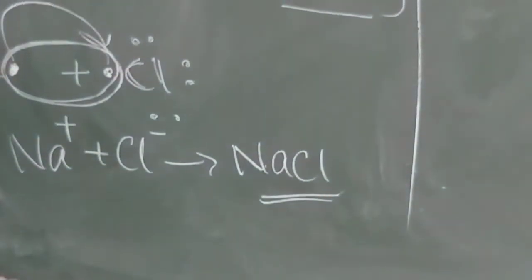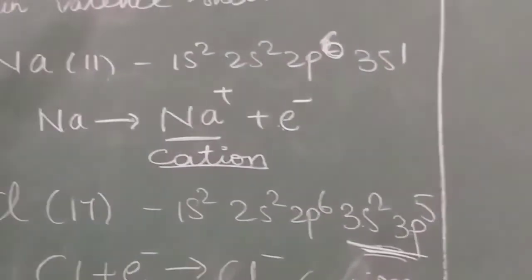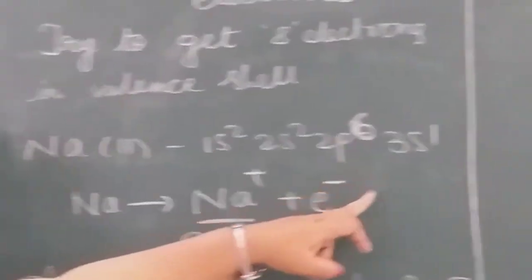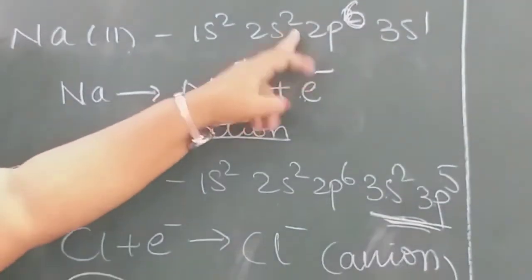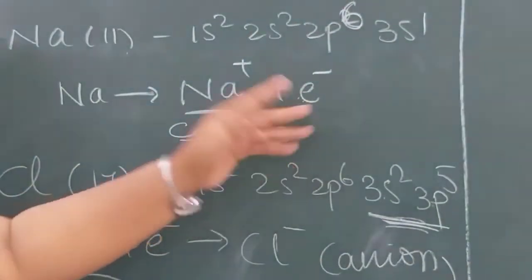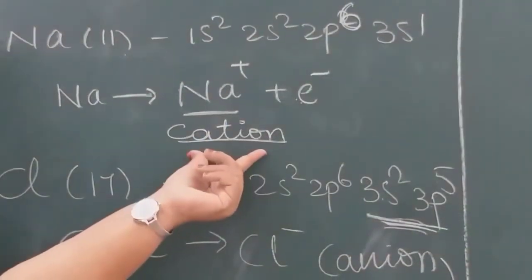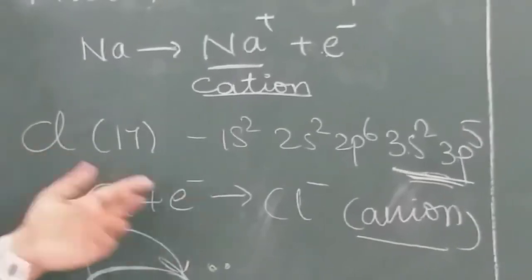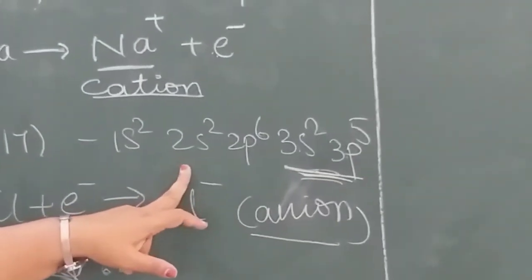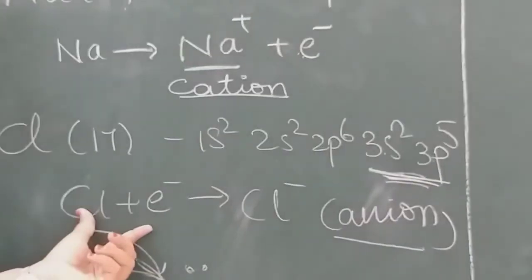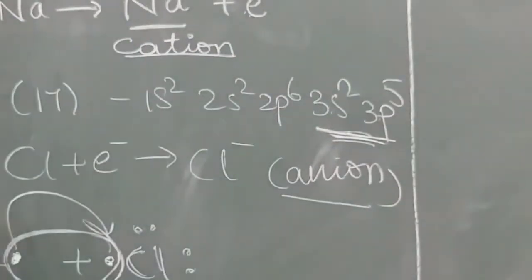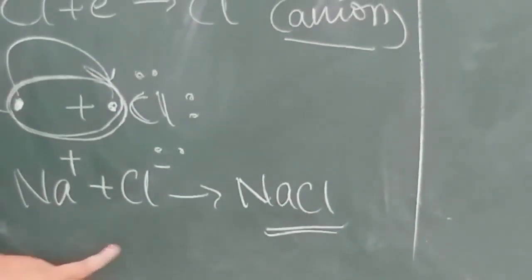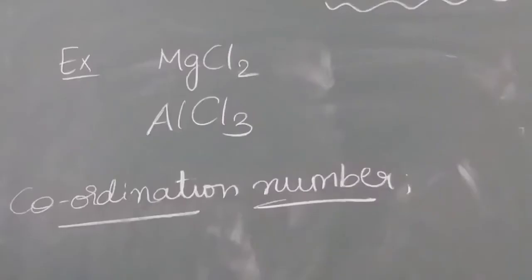Once again I am explaining, ionic bond will form due to transfer of electrons. Sodium has 1 extra electron to get the octet rule. So it will give up the electron and become a cation, which is stable. And Cl needs one electron to get the octet rule. So it will take that electron and become an anion. This Na plus and Cl minus combine to form NaCl.